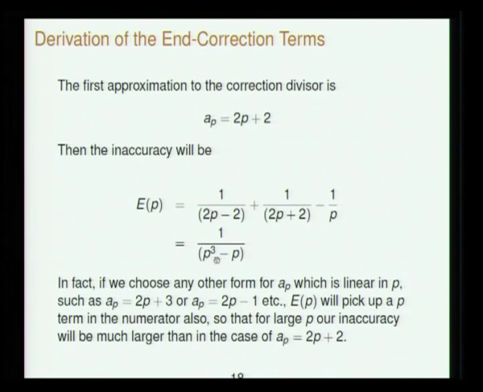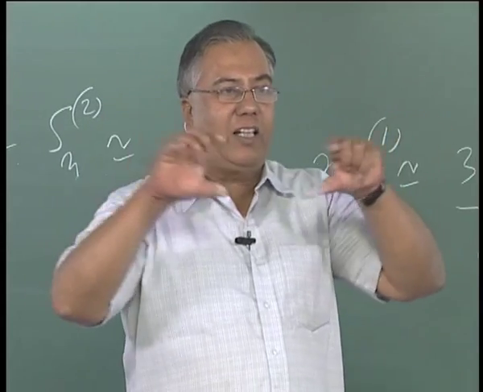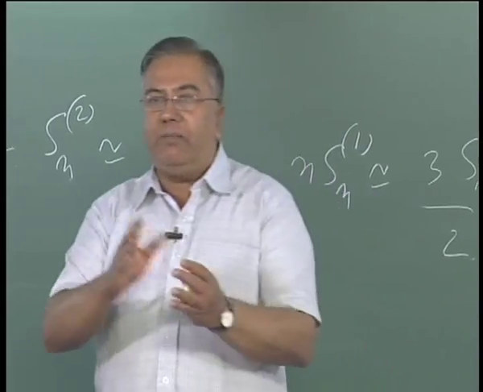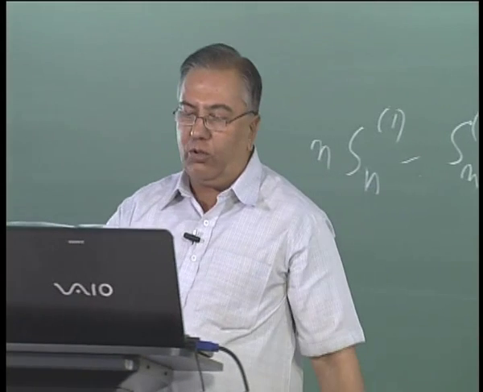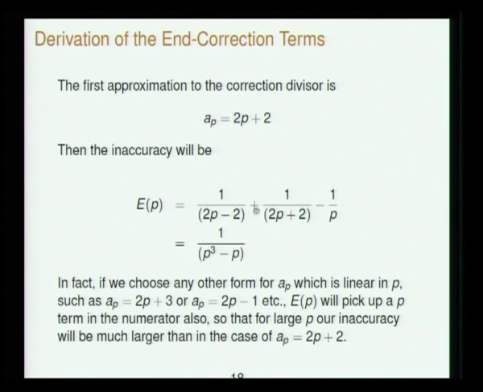So if you put AP equal to 2P plus 2, you just do algebra. This algebraic manipulation is very beautifully explained in Kriya Kramakari, putting various boxes and all that, showing how to keep the different polynomial coefficients in hand. You are going to have ratios of polynomials in P in general whenever you do this kind of manipulation. So you get 1 by P cubed minus P. Supposing I had chosen instead of 2P plus 2, 2P plus 3, or I had chosen even 2P minus 1, this Sthaulya would pick up a P term in the numerator also.